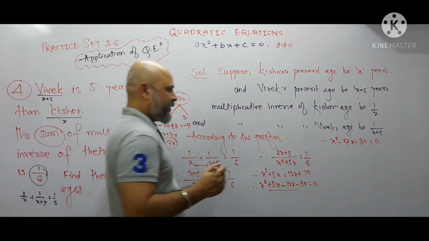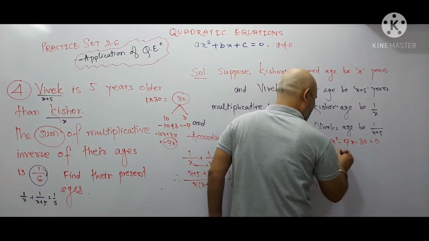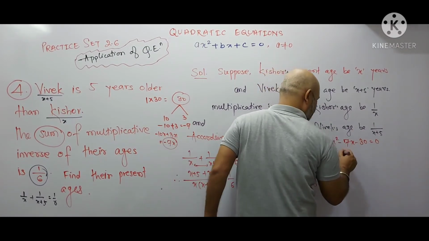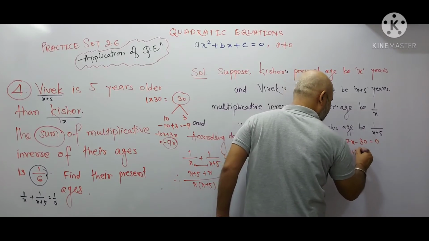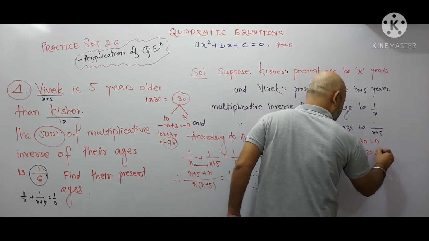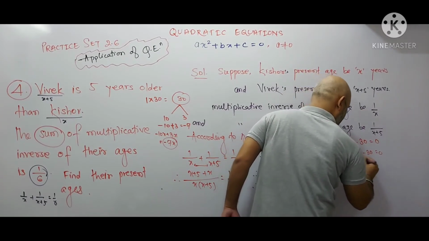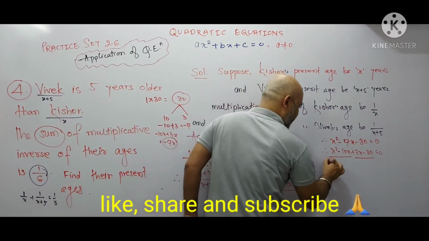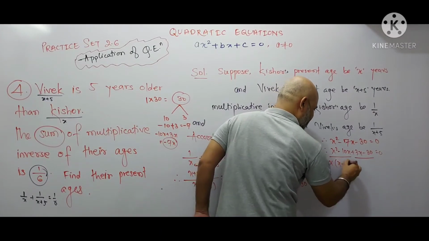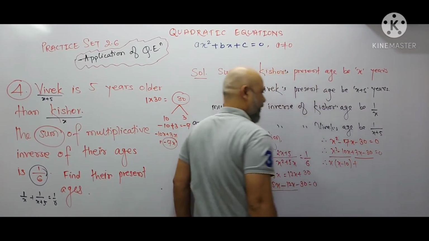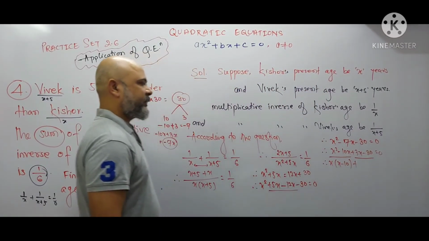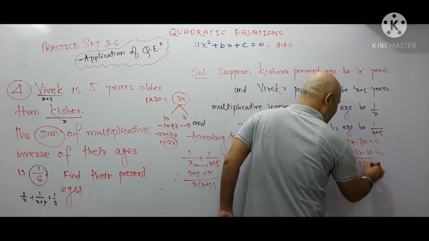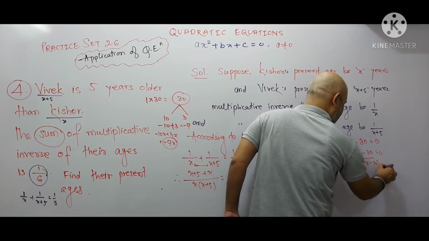So now you will write here, therefore x square, minus 7x can be written as minus 10x plus 3x and minus 30 is equal to 0. Now we will take the common. From the first pair, we will take x as a common, so you will get x minus 10. And from the second pair, 3 is the common, so you will get x minus 3 10s are 30, and this is equal to 0.